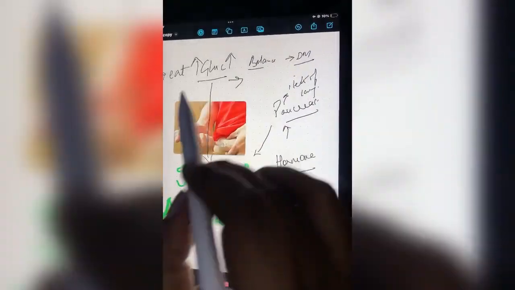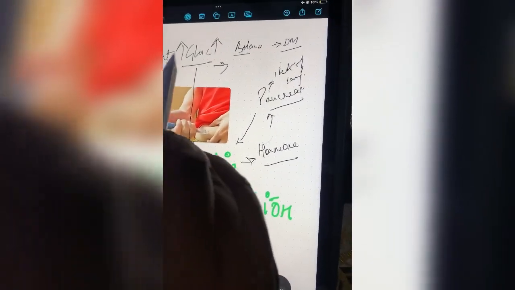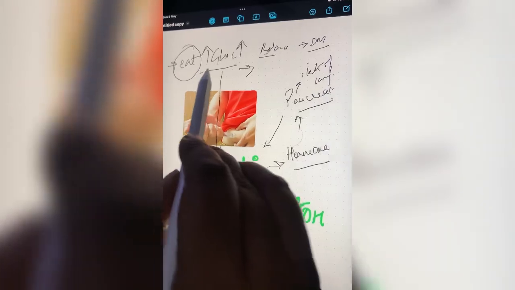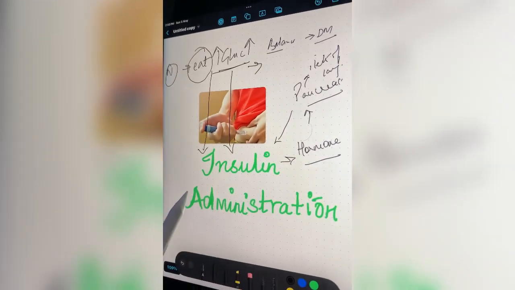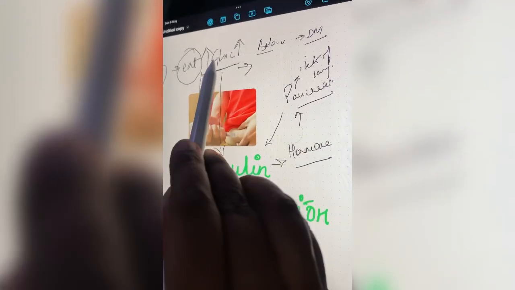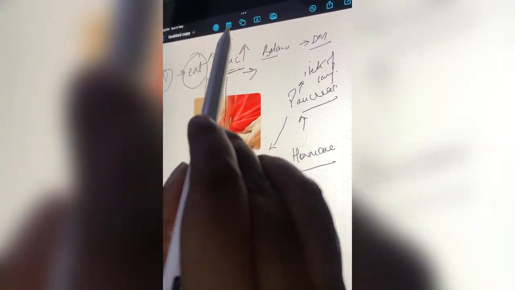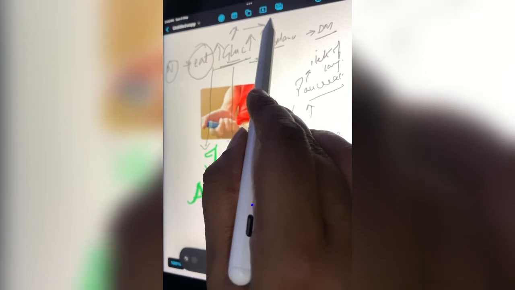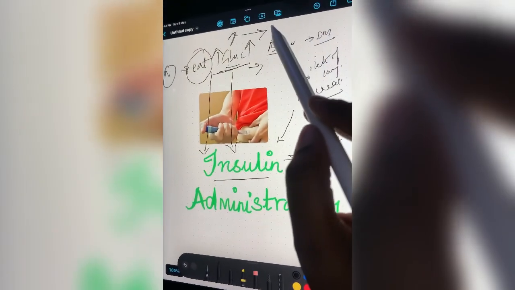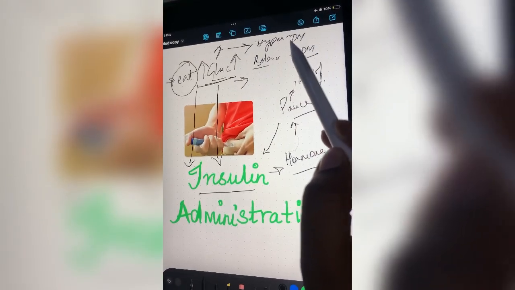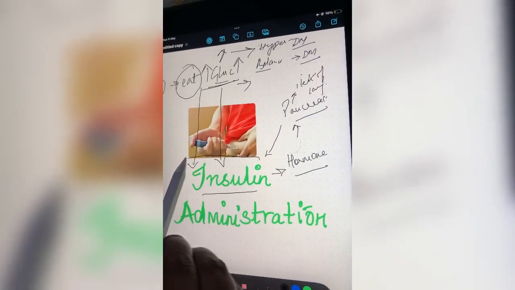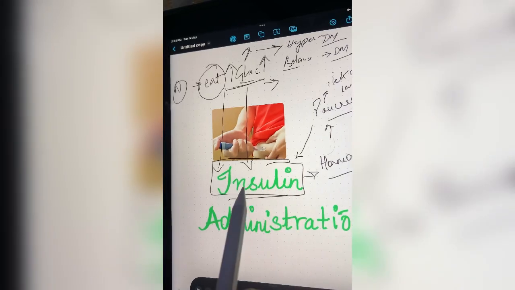But in a diabetic patient, as soon as the patient eats something, the glucose level increases, but due to insufficient insulin production or absence of insulin, the glucose remains increased in the blood. That leads to an increase in the blood glucose level, which is termed hyperglycemia, or medically known as diabetes mellitus. So this is the main function of insulin, to maintain the glucose level of the blood.